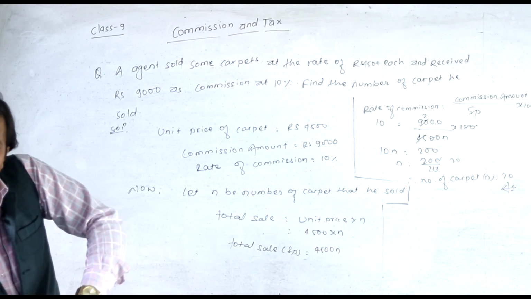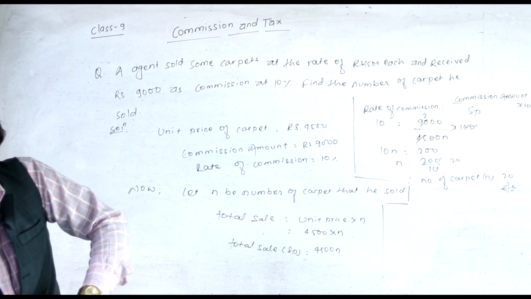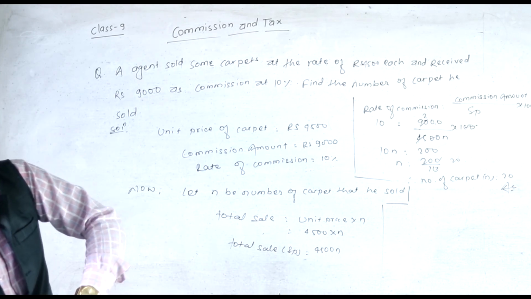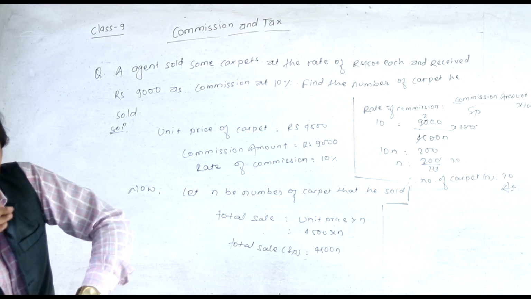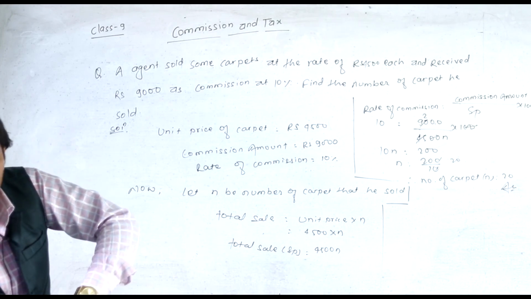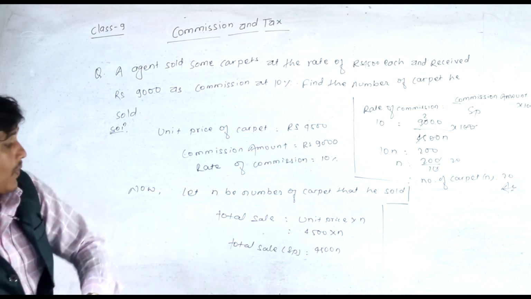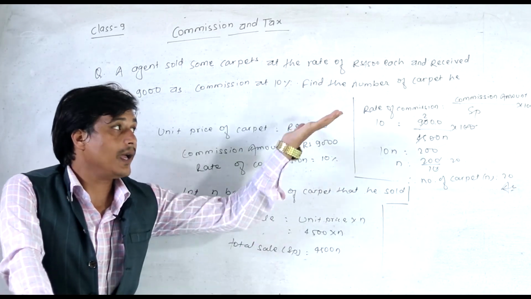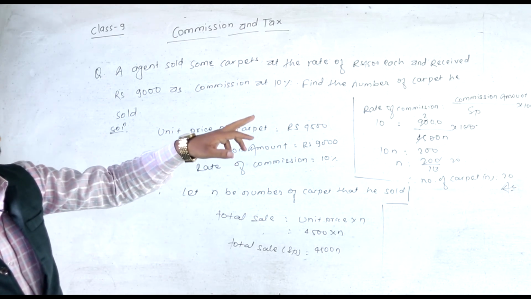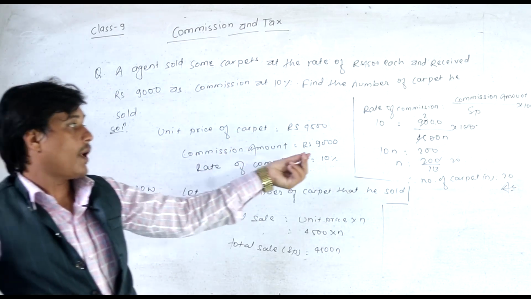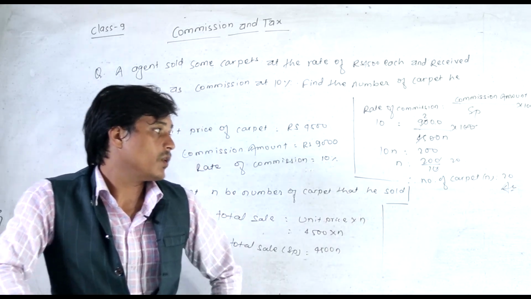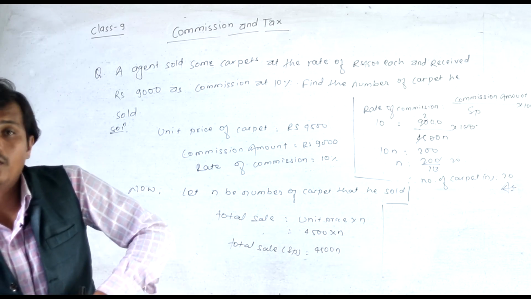So let n be the number of carpets sold, and the price of one carpet is given. Total sales can be easily determined by multiplying the unit price of the carpet by the number of carpets, that is n. So total sales is equal to 4500n, and use the formula of rate of commission, that is commission amount upon SP into 100. By using this formula and solving, we can find the number of carpets, that is 20.